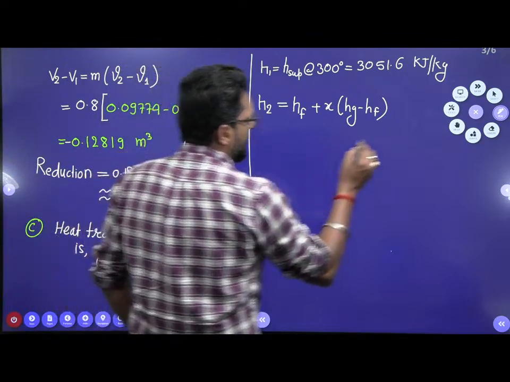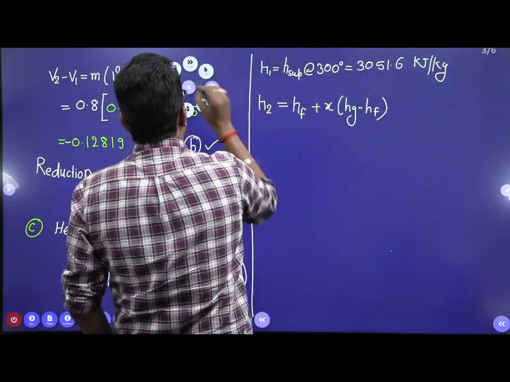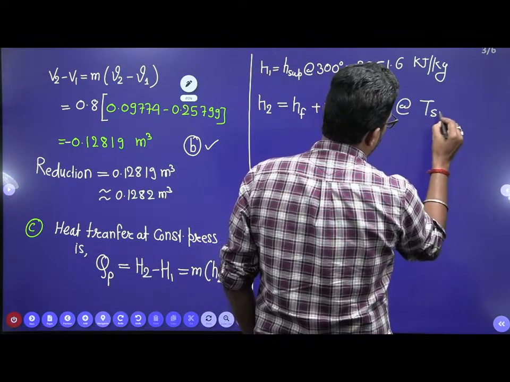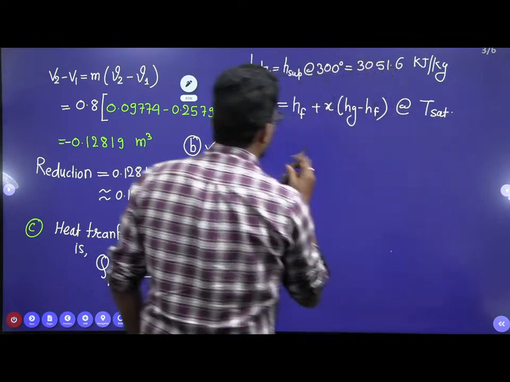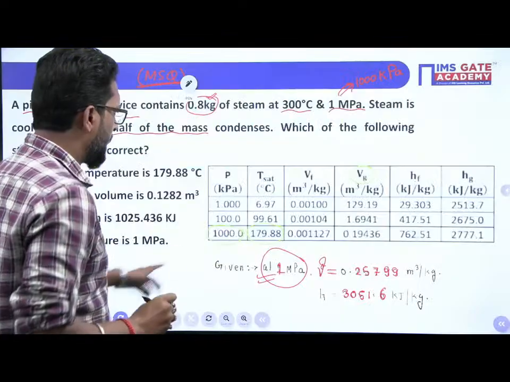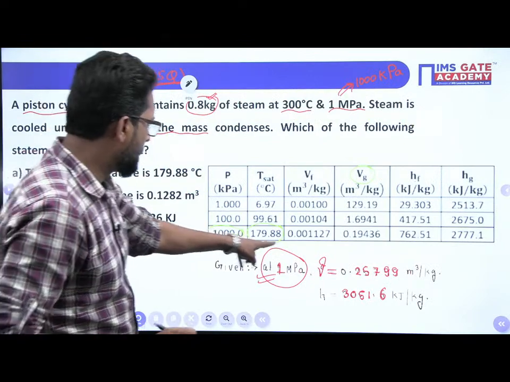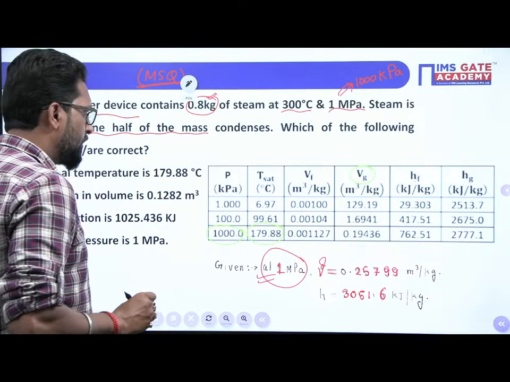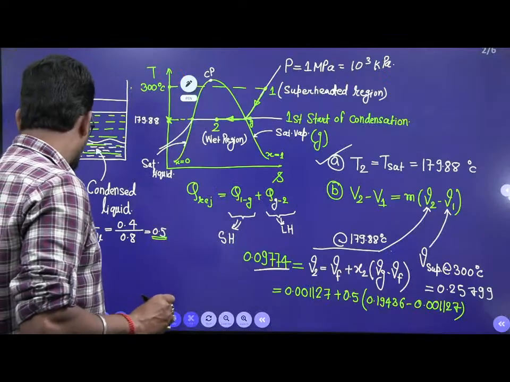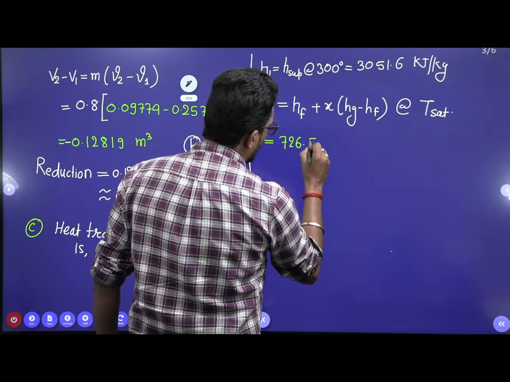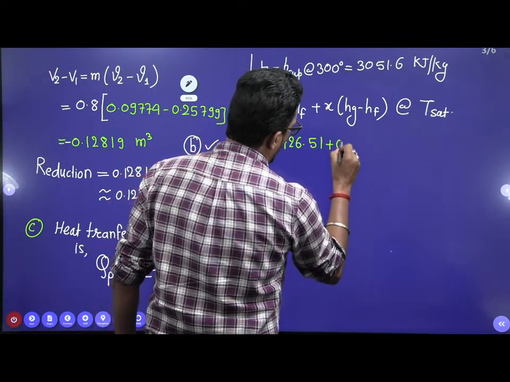This is at which pressure? Your temperature is at T saturation. So what is HF at that point? HF is 726.51. What is X? 0.5.